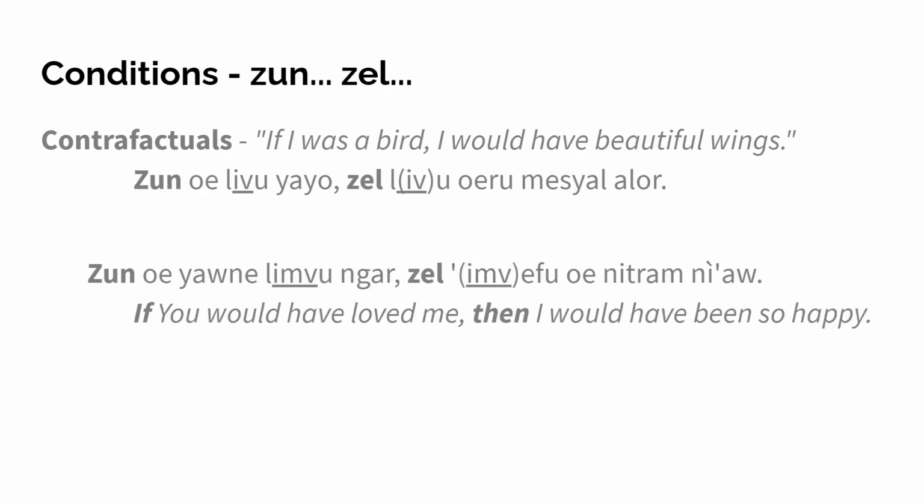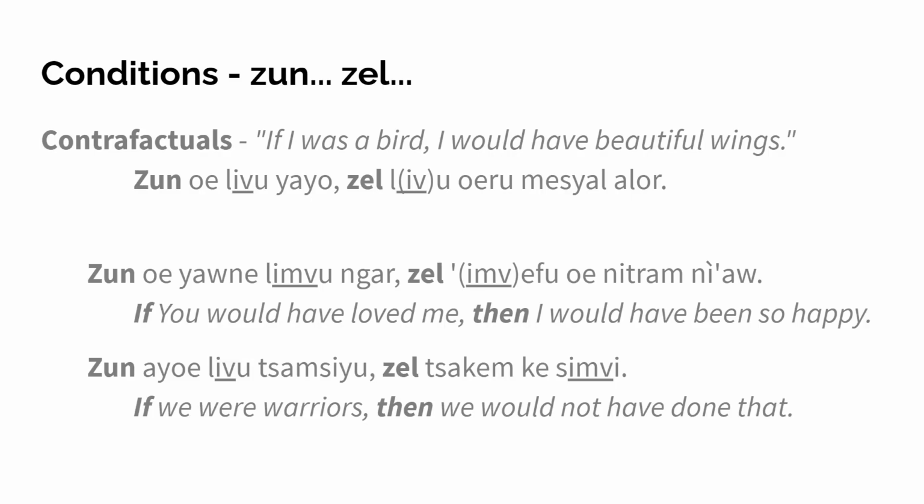Here's another example. Soon oe jaune limvu ngar, sel im vefu oe nitramne au. If you would have loved me, then I would have been so happy. Again, we have the same tense in both clauses. We have imv, which is a combination of the if infix and the am infix. And we have it in both clauses, in the soon and in the sel clause. And because it's the same in both, I can leave it out in the second.